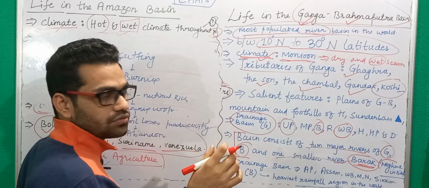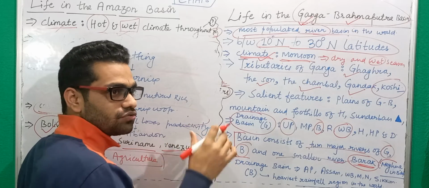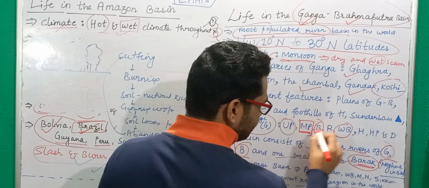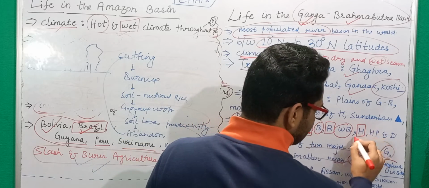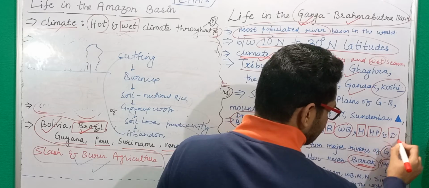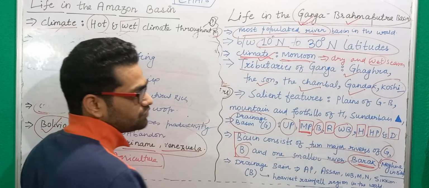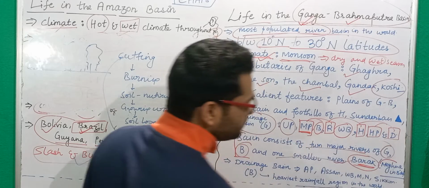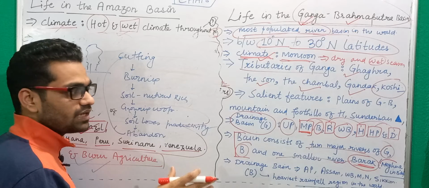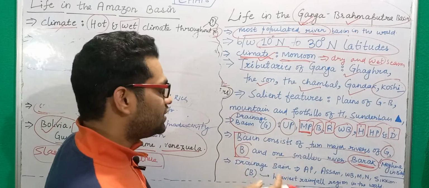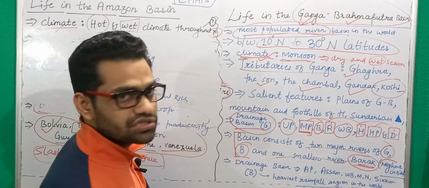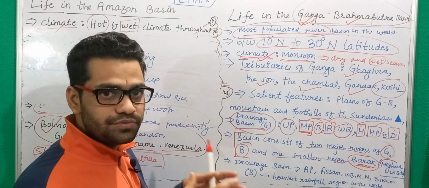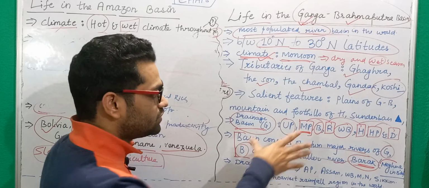These are the drainage basin of Ganga. We have also Uttarakhand through which Ganga flows. Then you have some states like MP, Rajasthan, Haryana, Himachal Pradesh, and this Delhi region through which Yamuna flows. So basically these are the states through which tributaries of the river Ganga flow, and that is why they are combined into a common term called drainage basin of Ganga. Means the entire network of Ganga and its tributaries are getting water from these states.